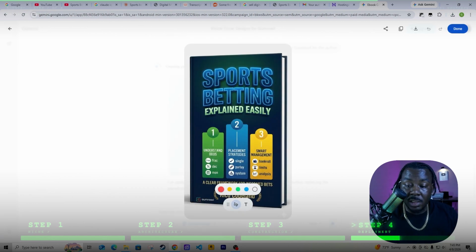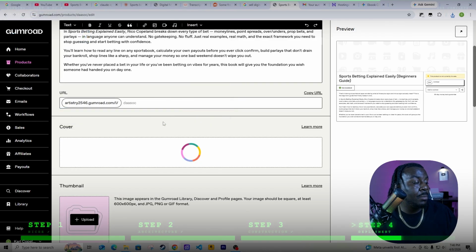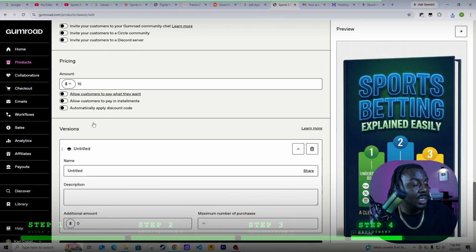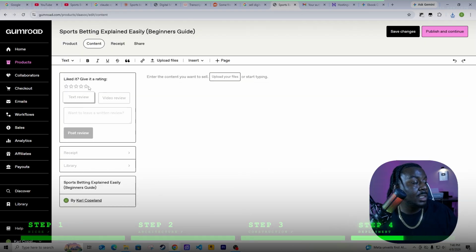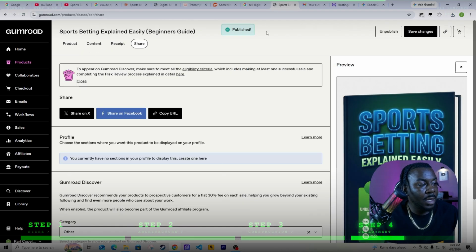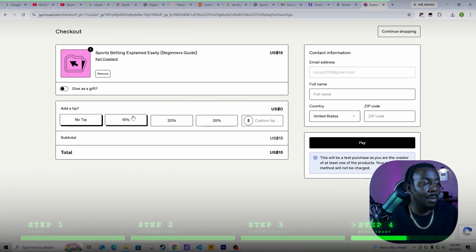All right, and so I'm gonna use this image. So I'm gonna come here, upload my ebook image. That's the cover, pricing at $15. This is the first version. All right, now on to the content. Let's upload the file. All right, and it's published. So if I wanna go look at my product URL, copy it, and then boom, I'll be able to sell it and actually get tips.